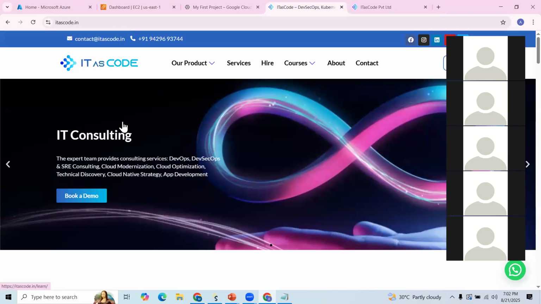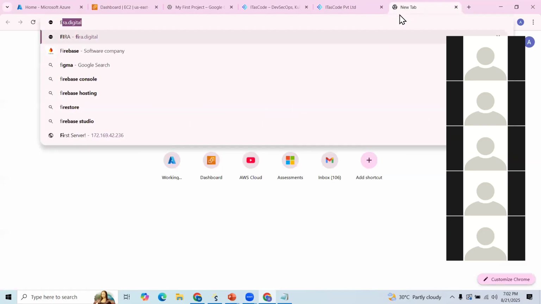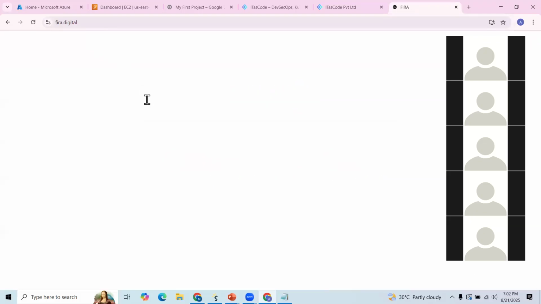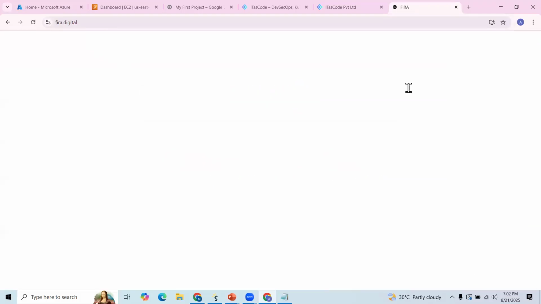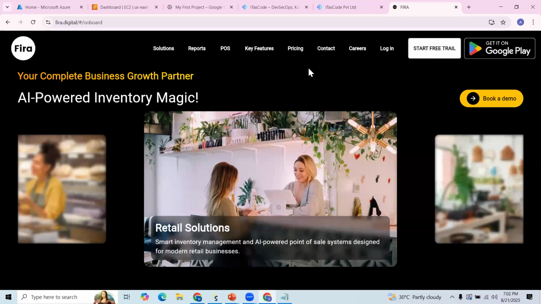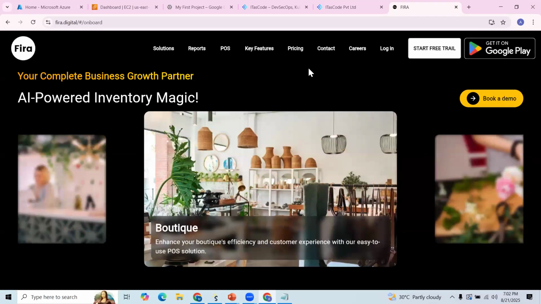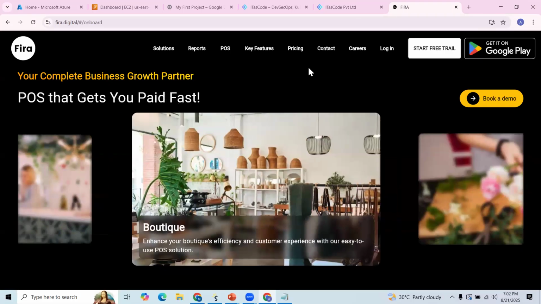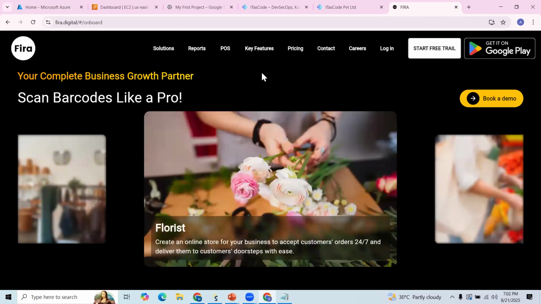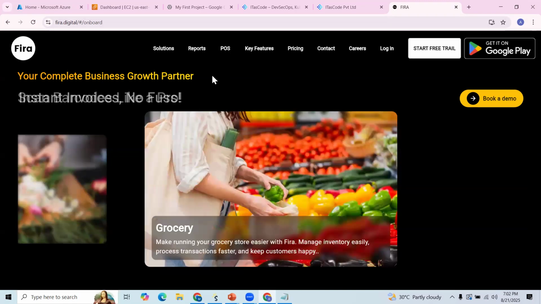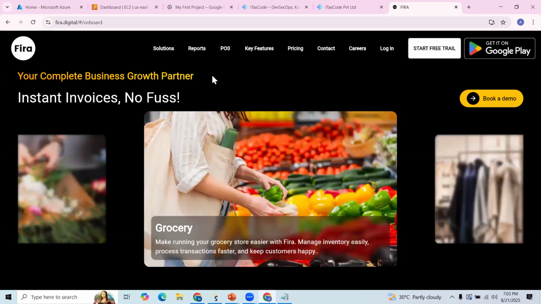Okay. So here as an organization, we are into different domains. We started 6 years back, we started with training. After that, we moved to IT consulting, and now we have developed our own product called FIRA. It's a business management product. We have product clients across India, and we have started expanding across other countries as well. These are all different divisions, but we are continuing our training courses as well.